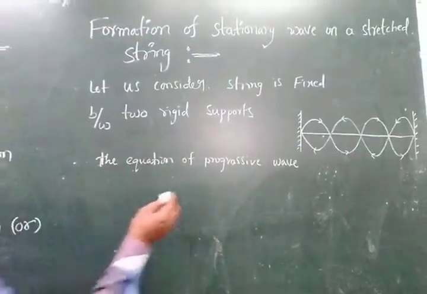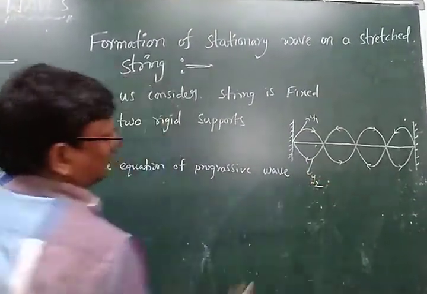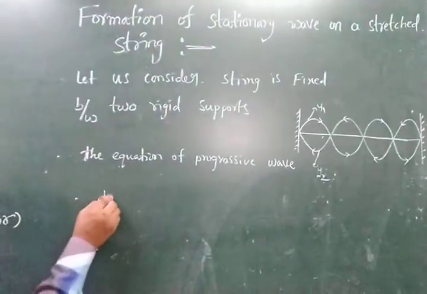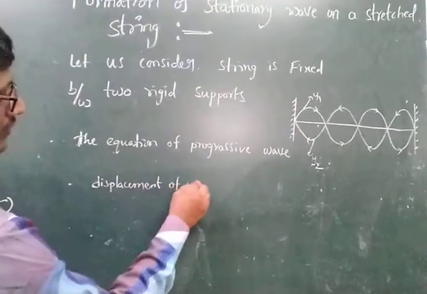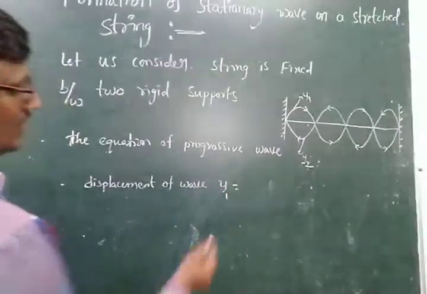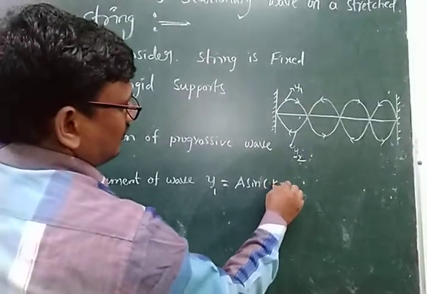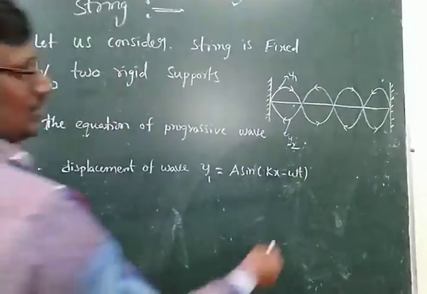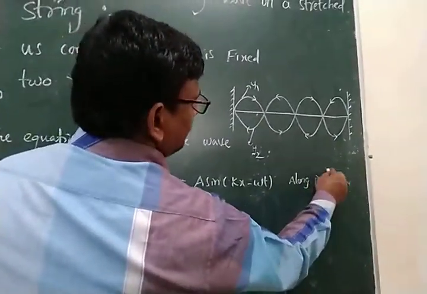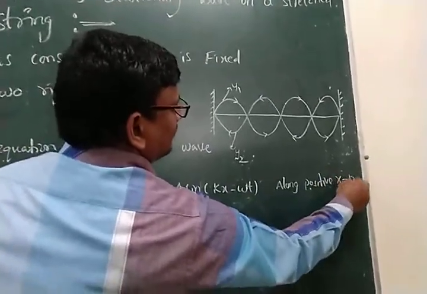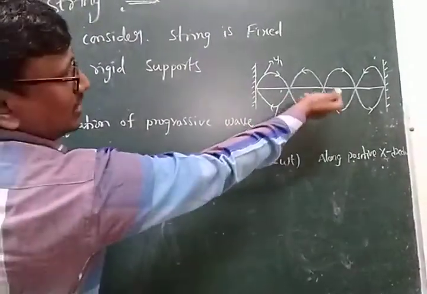Consider the displacement of the first wave as y1 and the displacement of the second wave as y2. Therefore the displacement of wave y1 is equal to a sin(kx minus omega t), along the positive x direction.